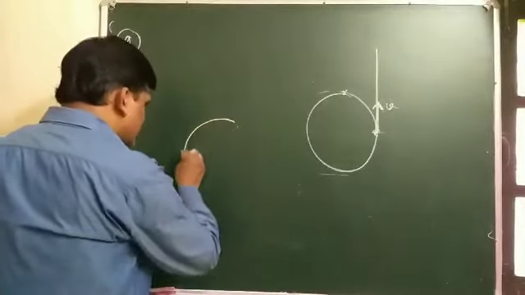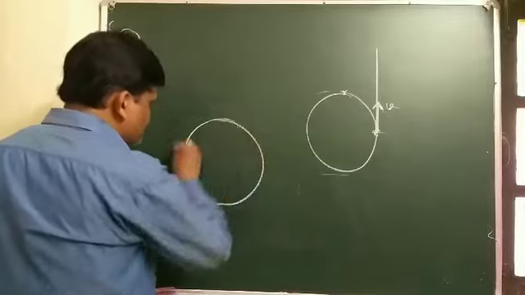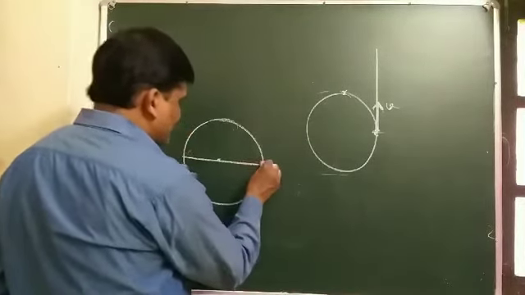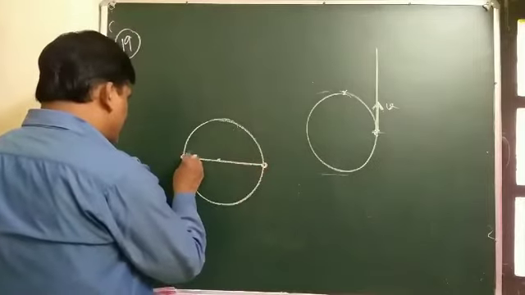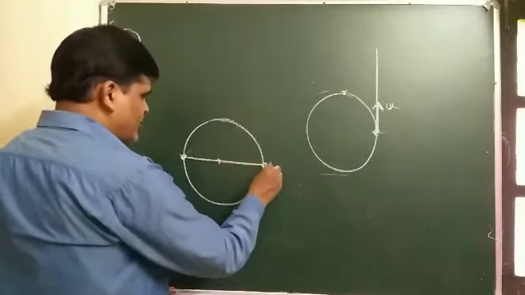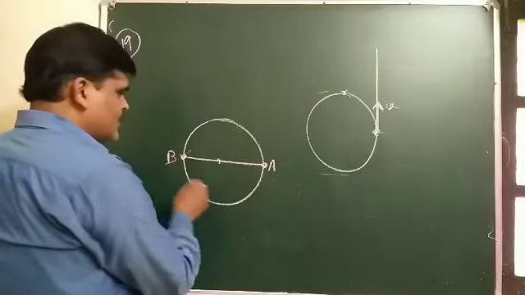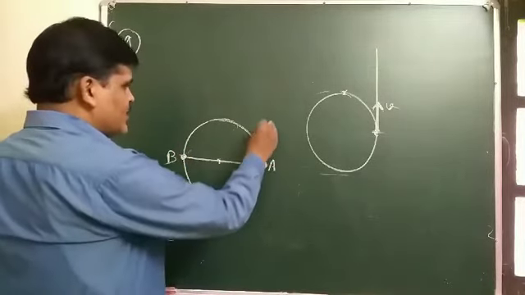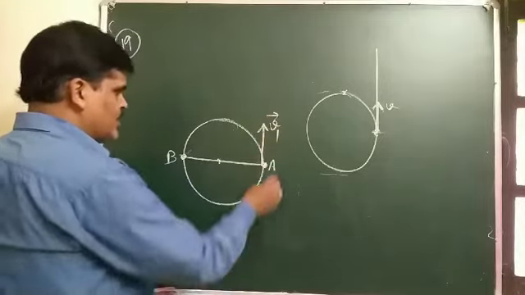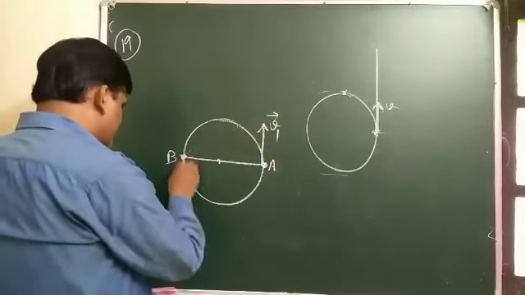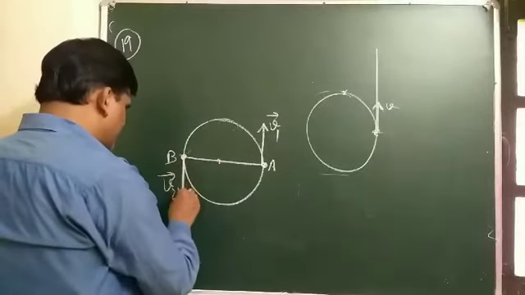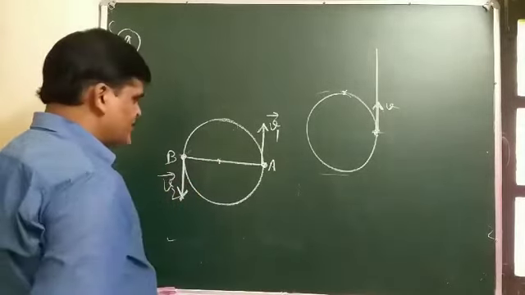So student, at any two diametrically opposite points, point A and point B, the direction of the velocity of the particle is shown here also. The magnitude is the same, but the direction of motion is changed. It means the velocity changes.